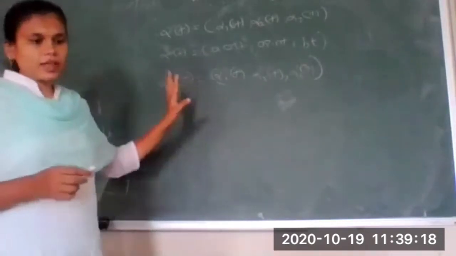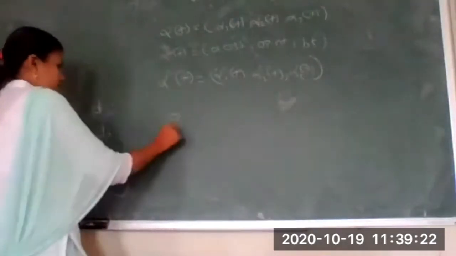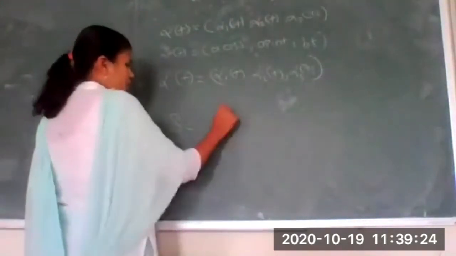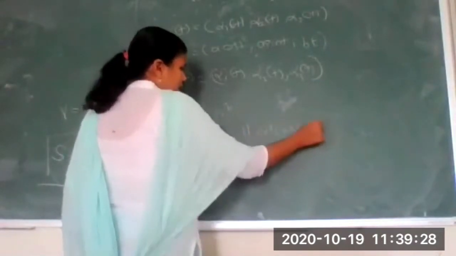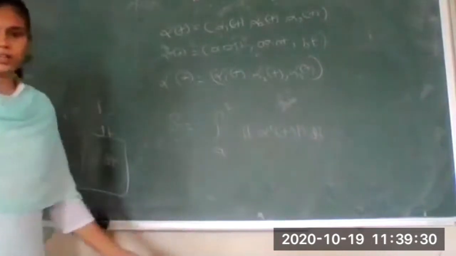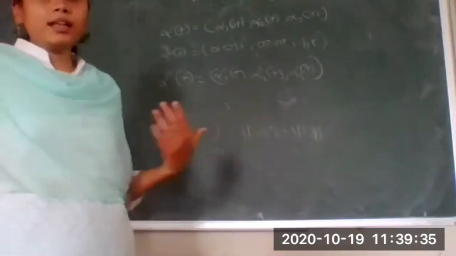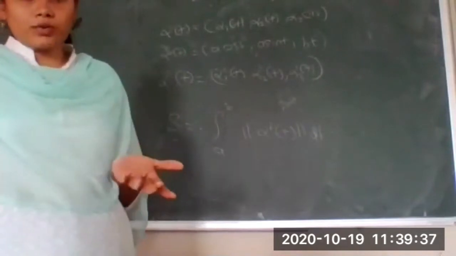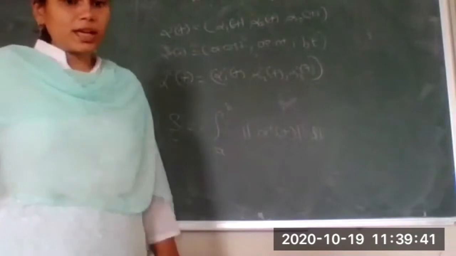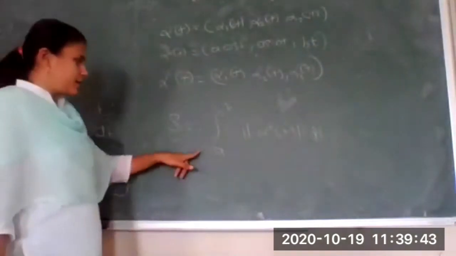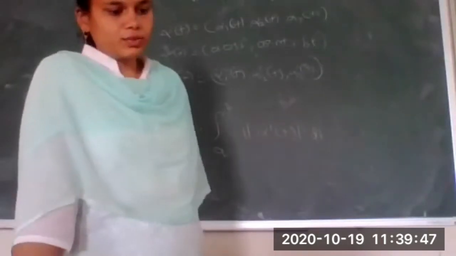So here also we can find out the distance along the curve, that is s is equal to the integration from A to B of the norm of alpha dash of t dt. Correct? Why have I taken a norm? Because I want to find out the magnitude of the distance traveled. That's why we have taken the norm of this. A and B are nothing but initial and final. Is there any doubt from any one student?